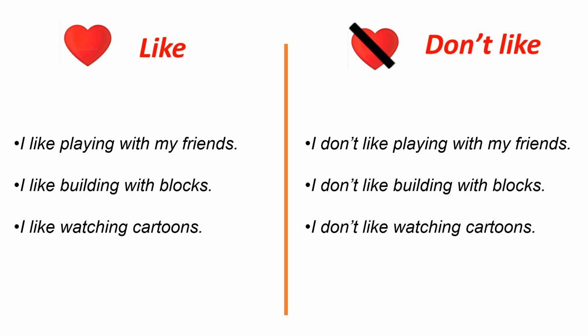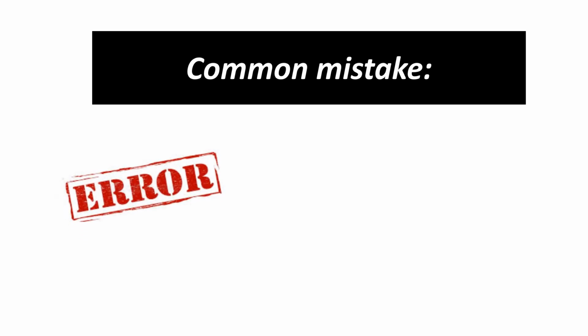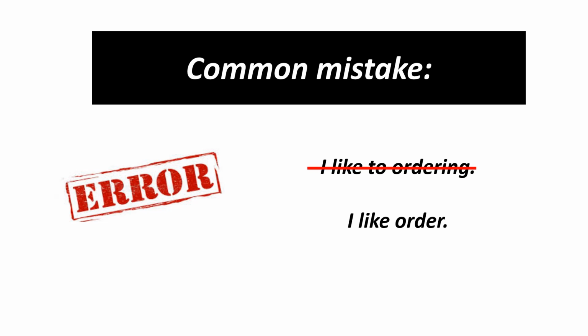Let's now talk about the common mistake that many students make. So, error. These are two expressions. Can I say, I like to order it? No, it's incorrect. And can I say, I like order?